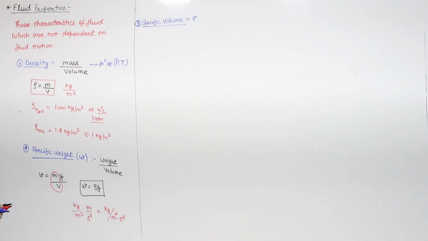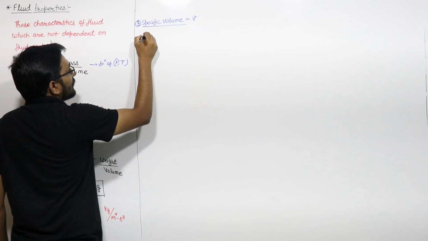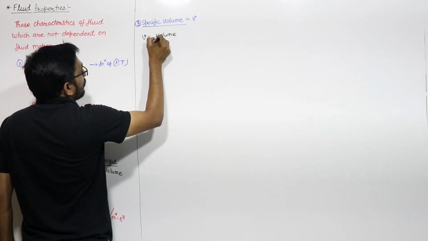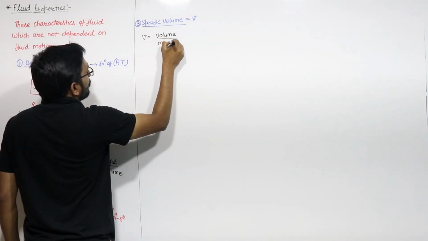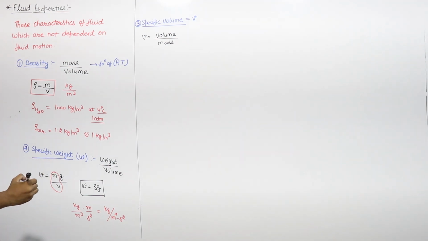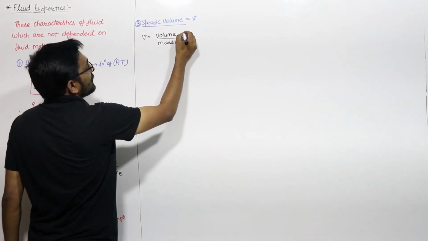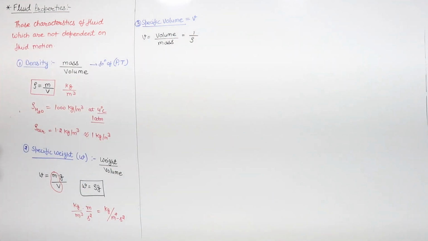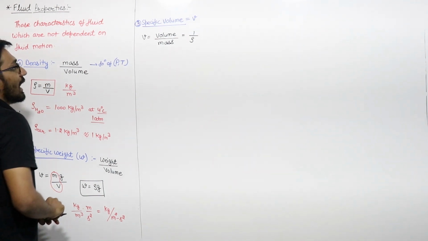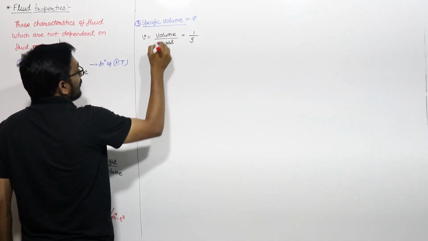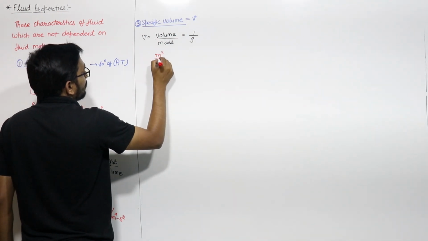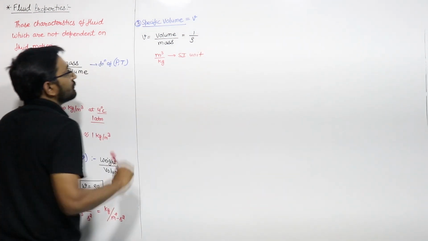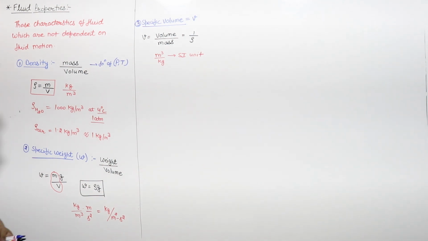Specific volume, small v. The specific volume is the ratio of volume per unit mass. Volume occupied per unit mass is known as specific volume, and you can say that mass per unit volume is density, so the specific volume is the reciprocal of density. If you want to find the unit, it will be volume over mass, meter cube per kg. This is the SI unit of specific volume, meter cube per kg, right?